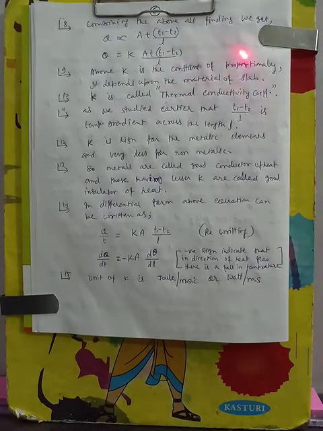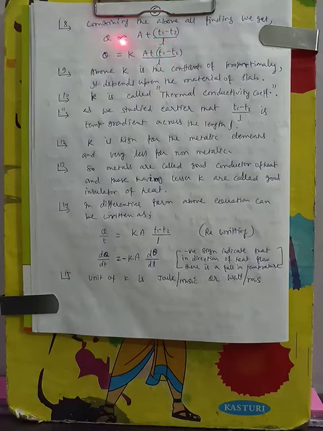So when we combine all the terms, heat is directly proportional to the cross section area, times the time taken to transfer this heat, times the temperature difference between these two isothermal surfaces, divided by L, the length between the two isothermal surfaces.